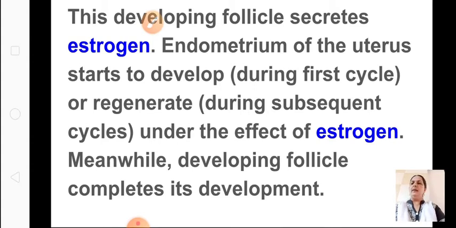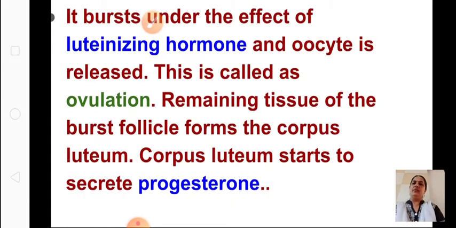It is thickened during the menstrual cycle as preparation for the possible implantation of the embryo, because you all know the embryo is implanted in the uterus. So there is thickening of the wall of the uterus. See here, I'll show you the female reproductive system, then you will understand better.